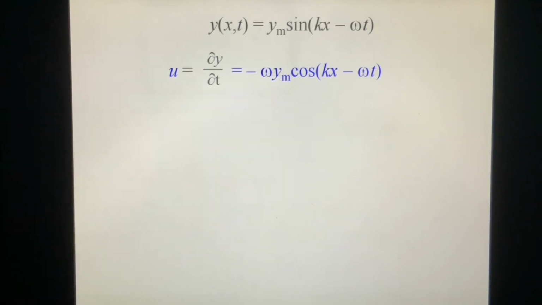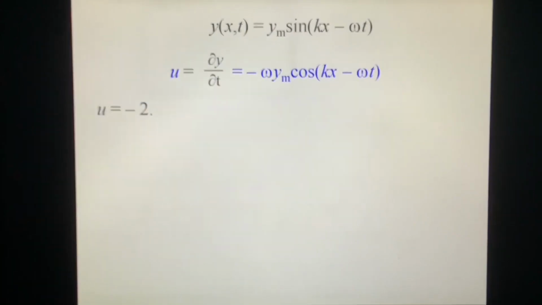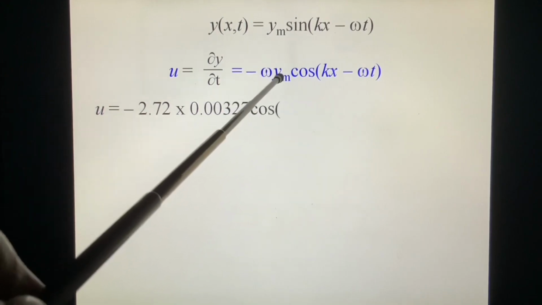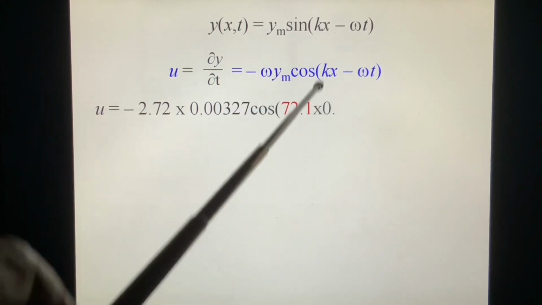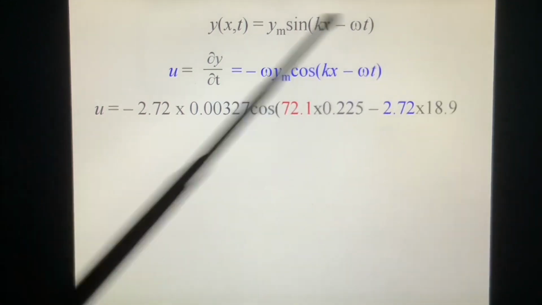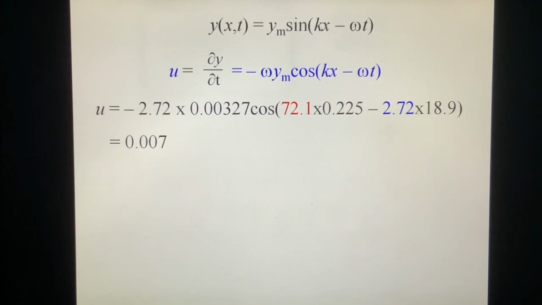Okay? So we put the numbers in. We get omega, we get the ym, we get k, we get the x, we get the omega, we get a t. That's elementary mathematics. I'm going to do it.